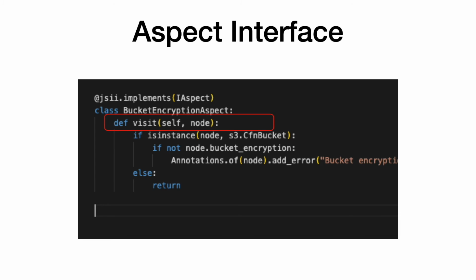You have complete flexibility inside the visit method. Depending upon the purpose of your aspect, you can read, you can modify the construct, or process any other information inside it. Once you have defined the aspect, you can consume it anywhere in your CDK code.